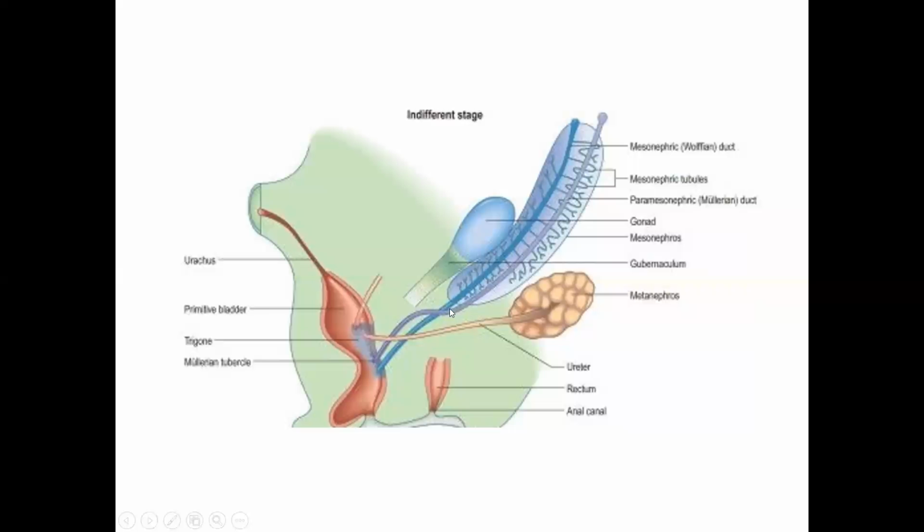In the crossing over from lateral to medial, it encounters the ligament from the lower pole of the ovary, which is the gubernaculum. It catches the gubernaculum in the way, dividing it into two parts: from ovary to uterus, which is called the round ligament of the ovary, and from uterus to labia majora, the lower pole of the gubernaculum, which is called the round ligament of the uterus. So the gubernaculum is caught by the paramesonephric duct.